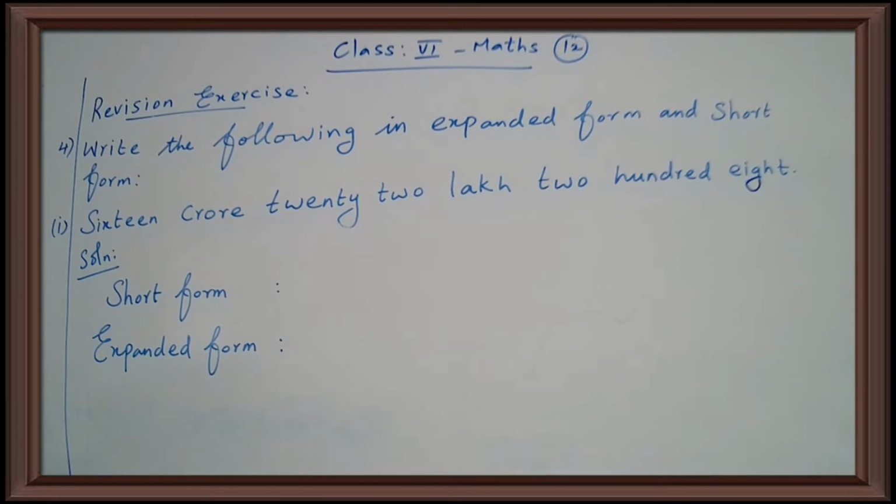Okay. So, shortest form means we write a number using digits. The number is said to be in the shortest form.